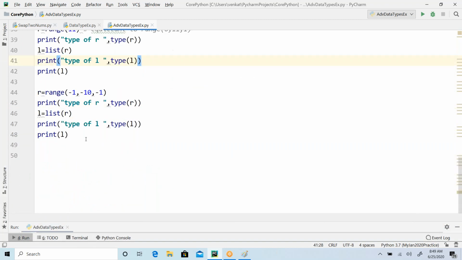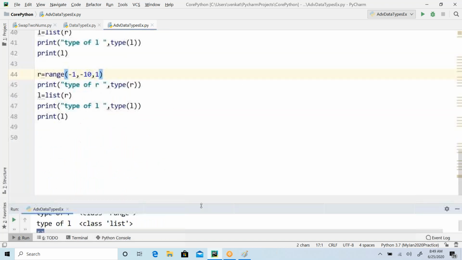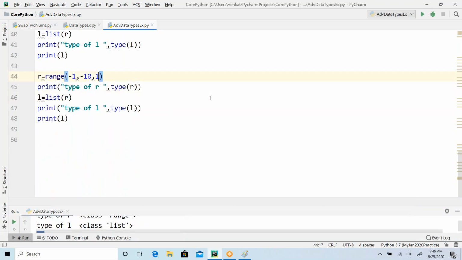So -1 you have to give. If you give a positive value, -1 and 1 becomes +1, right? So it's not going to give any values, because it stops there itself.